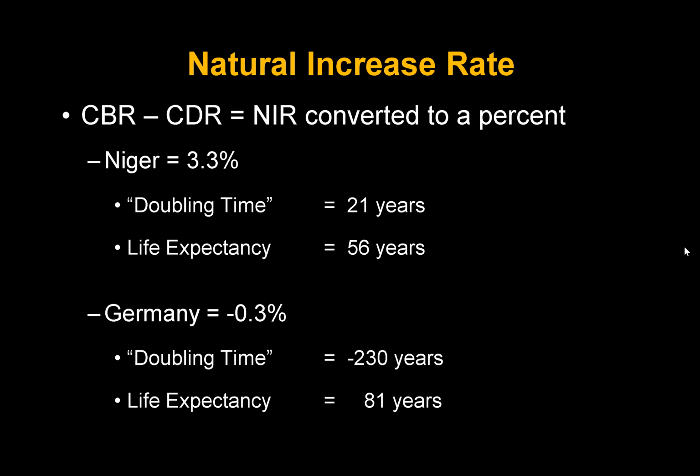For Germany, they actually have a negative one. They have more people dying than are being born. So they're negative. Same thing with places like Japan and some other place, Italy, etc. So their doubling time is actually negative 230 years, which means that their population would halve in 230 years as long as they can continue that same negative growth rate.